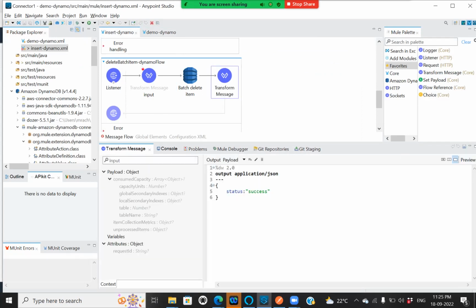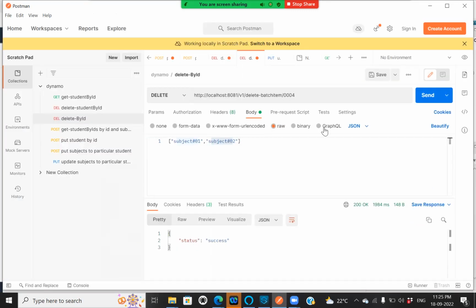Let's see the demo now from Postman. Here I'm providing the student ID which I had in my DynamoDB, followed by subject hash 01 and subject hash 02. Okay, now the batch delete item is a success.